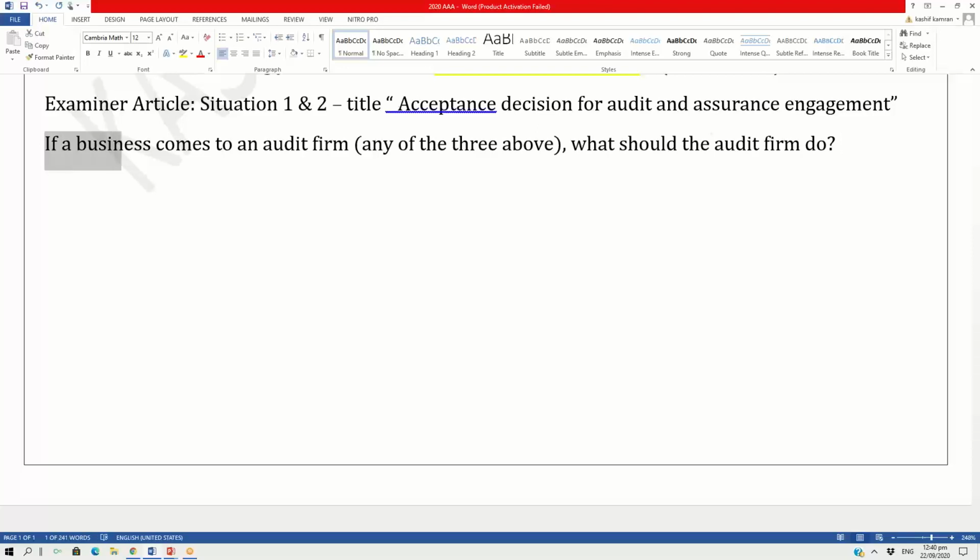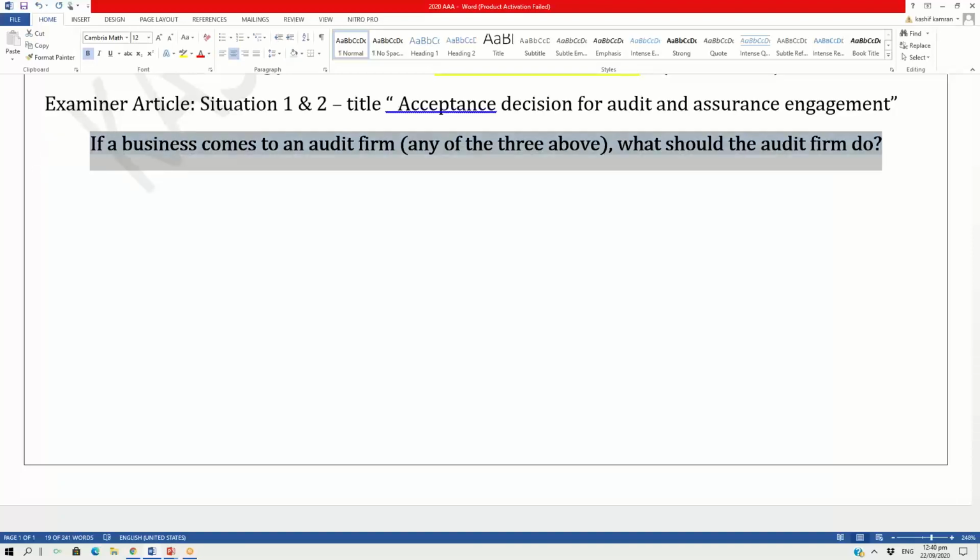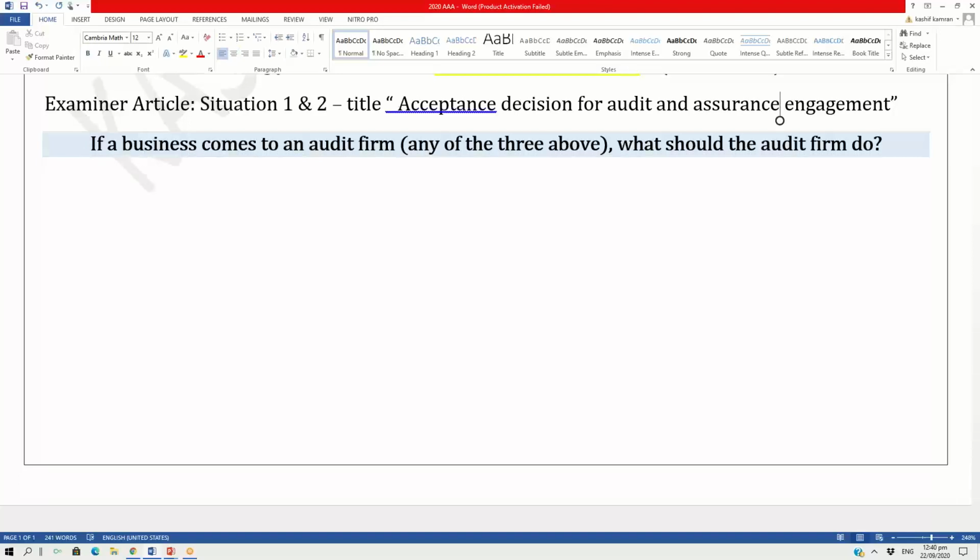And this is what the examiner expects a student to know from a AAA perspective. If a business comes to an audit firm, what should the audit firm do? This is what your examiner expects from you in the AAA paper. And this is the boundary of a student.